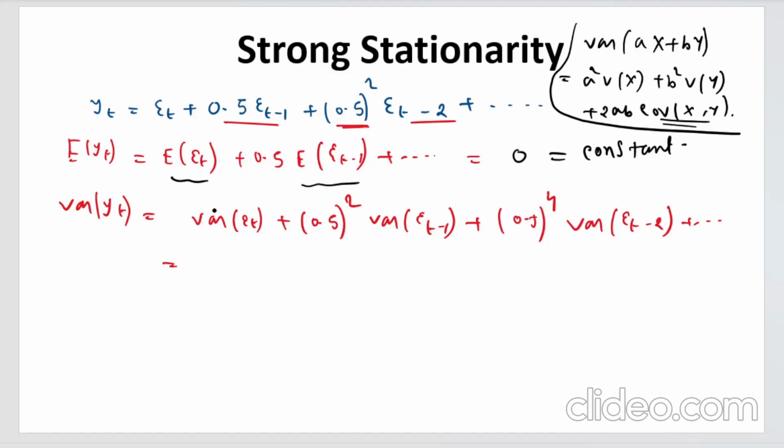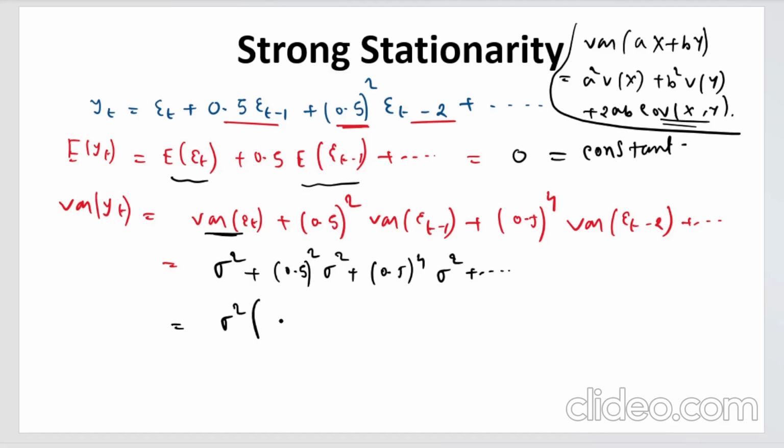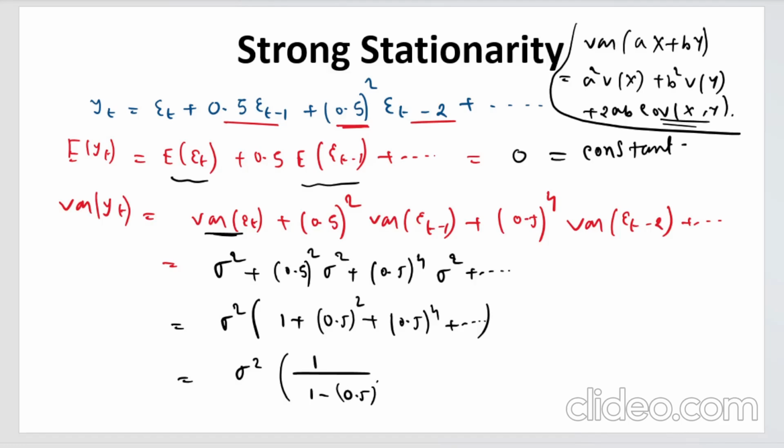And now what is the value? This is sigma square from here, normal 0 sigma square, right? So now you have sigma square plus 0.5 square sigma square plus 0.5 to the power 4 sigma square and so on. Simply take sigma square common, so you have 1 plus 0.5 square plus 0.5 to the power 4 and so on, times sigma square, and if you know this formula, this will be simply this, right?